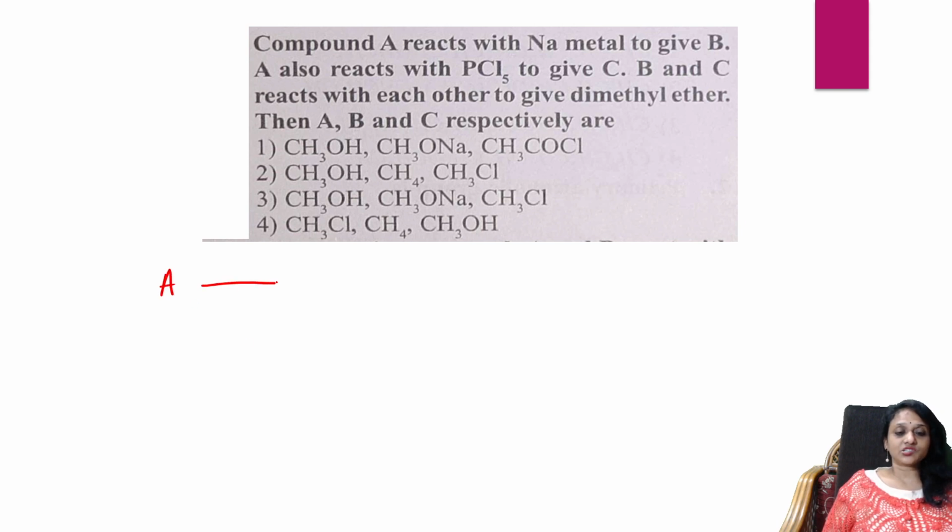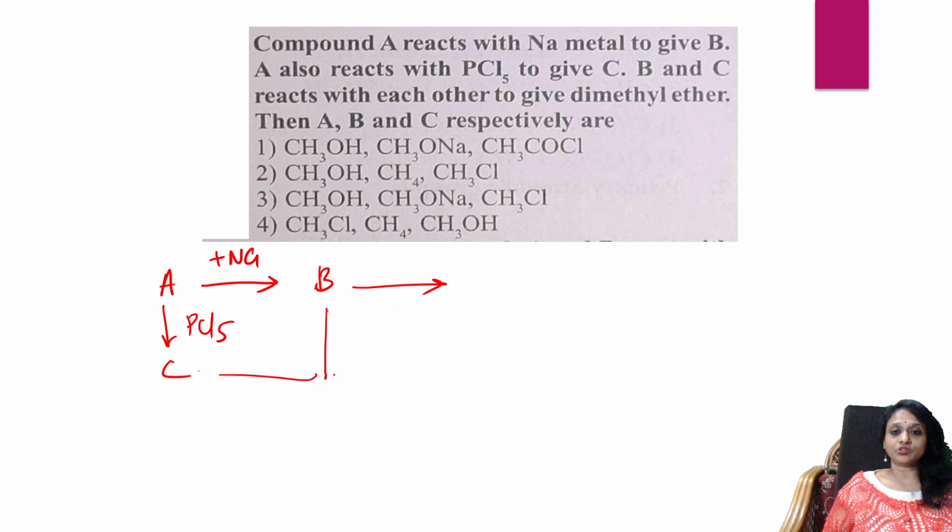A reacts with sodium metal to give B. Then A also reacts with PCl5 to give C. Then they said B and C, both of them react with each other to form dimethyl ether.